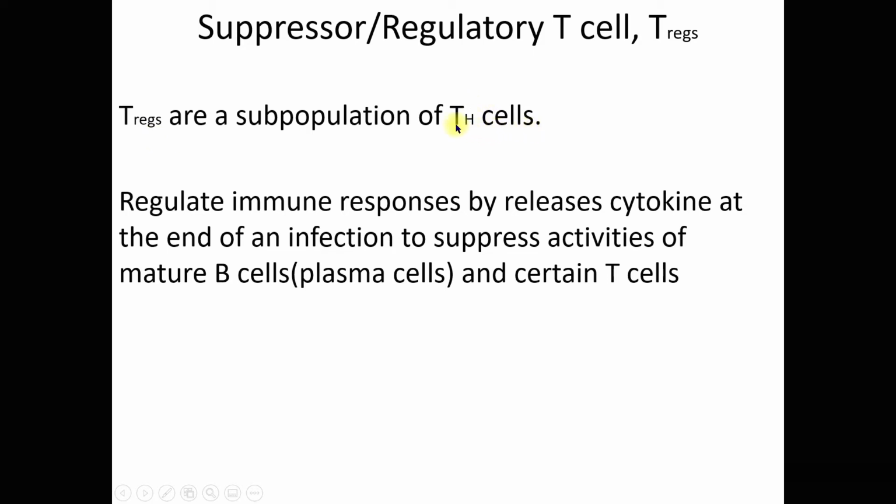Helper T cells. TH is helper T cells. So these Tregs regulate the immune responses by releasing cytokine. It's a chemical, right? By releasing cytokine at the end of an infection to suppress activities of the mature B cells and certain T cells. Alright, mature B cells, also known as the plasma cells.